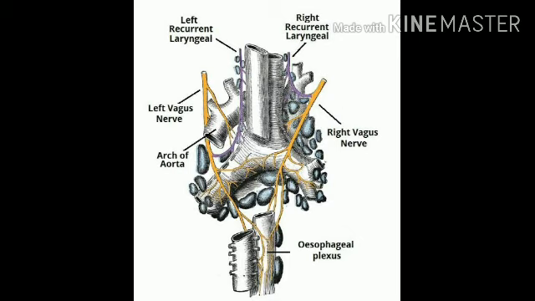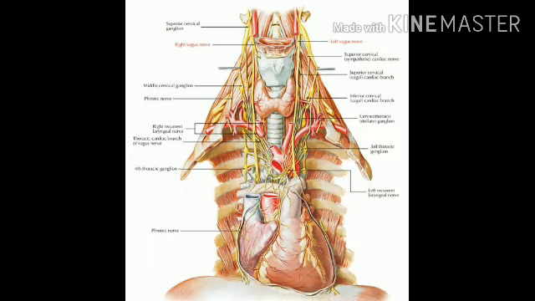Two branches arise from the thorax region: the left recurrent laryngeal nerve and the cardiac branch. The left recurrent laryngeal nerve hooks under the arch of the aorta and ascends to innervate the majority of intrinsic muscles of the larynx. Then the cardiac branch regulates the heart rate and provides visceral sensation to the organ.